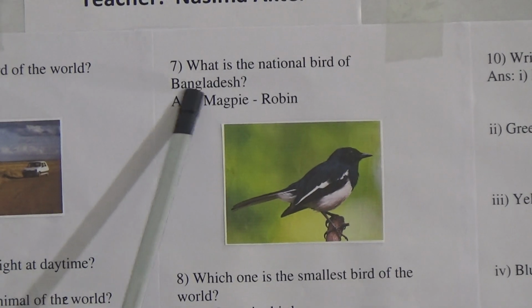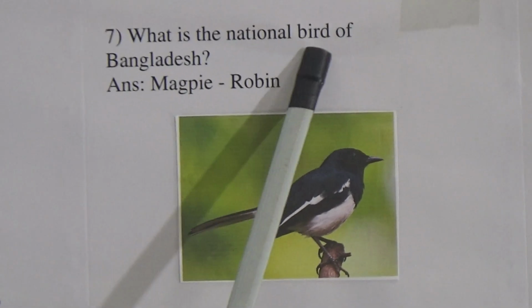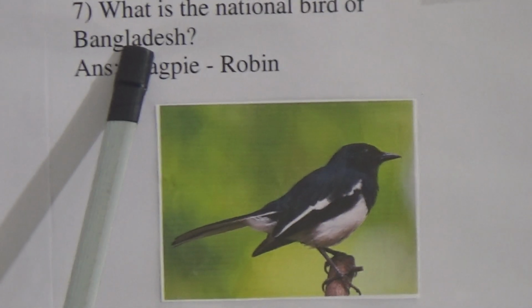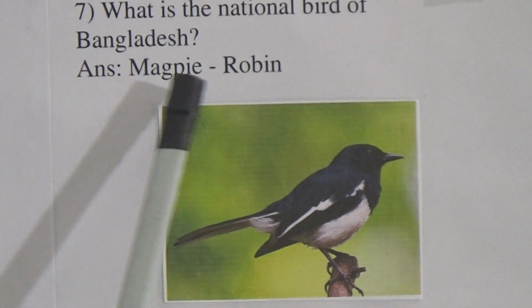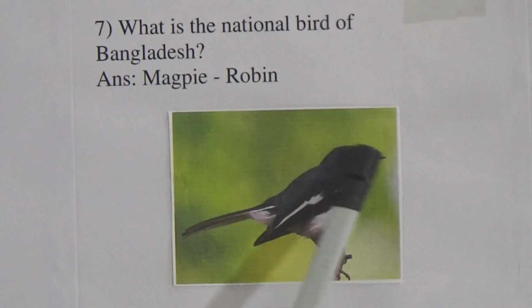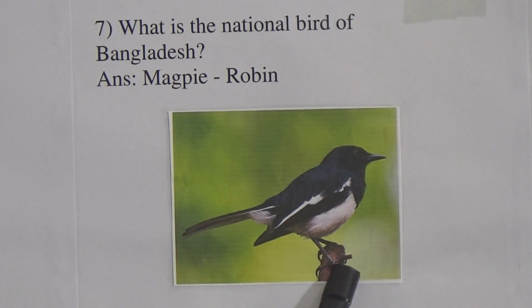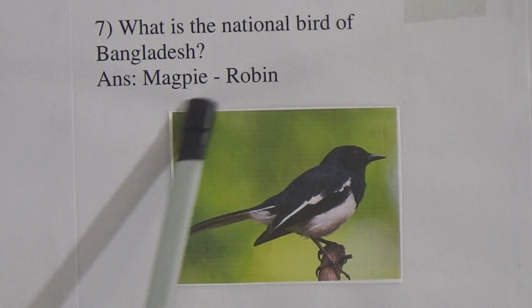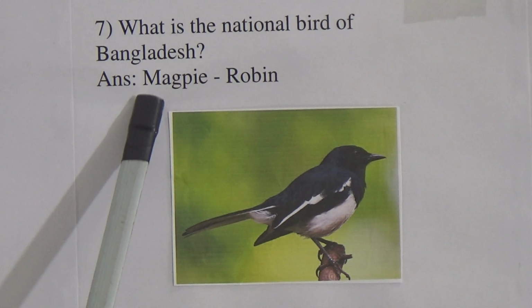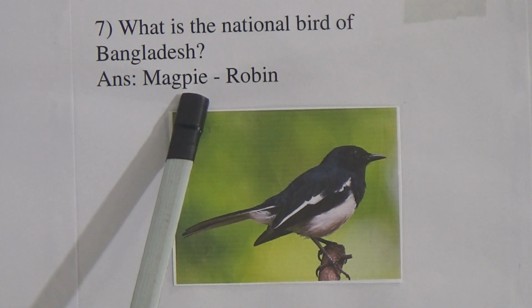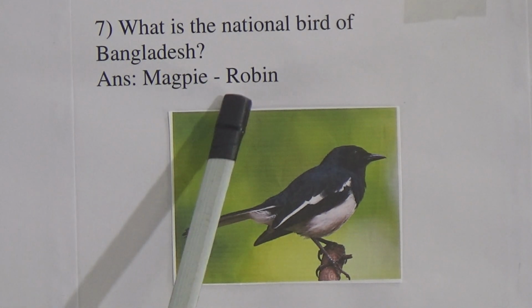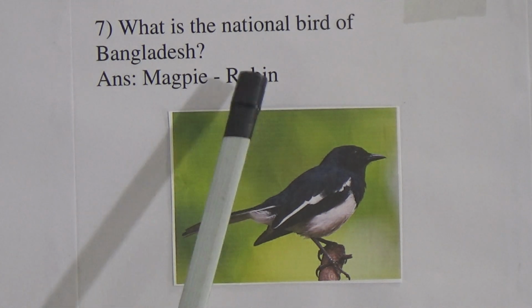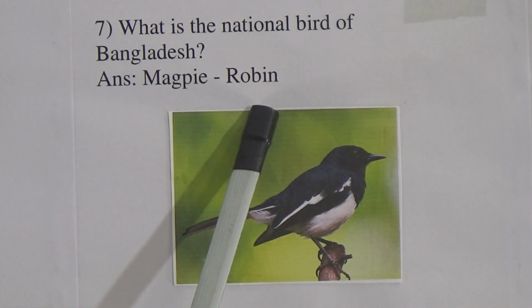Now next 7 number question is, what is the national bird of Bangladesh? The answer is magpie robin. You can see here is a beautiful picture of magpie robin. Let's spelling this word magpie, M-A-G-P-I-E, magpie robin, R-O-B-I-N, robin, magpie robin.